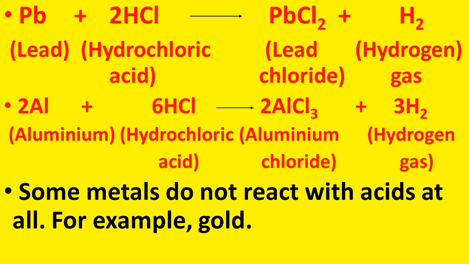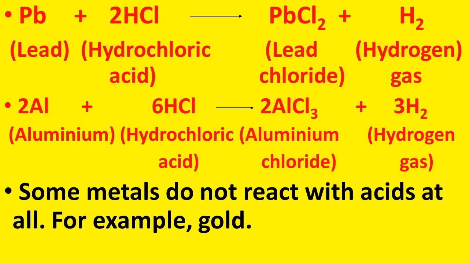Let us take a few more examples. Pb plus 2HCl gives PbCl2 plus H2. Here Pb is the symbol of lead, HCl is the formula of hydrochloric acid, and PbCl2 is the chemical formula of lead chloride, and H2 is hydrogen gas. So, when lead reacts with hydrochloric acid, its corresponding salt, that is lead chloride, is formed with the hydrogen liberation.